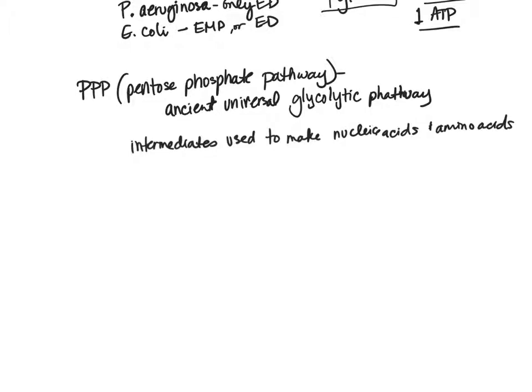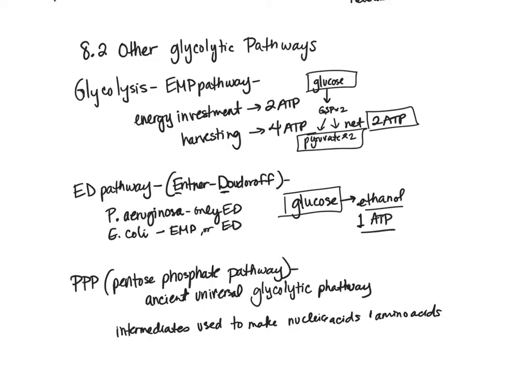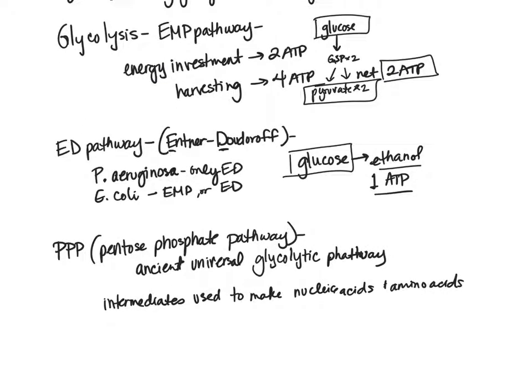So if an organism has the ability to choose between these three different pathways, and the bacteria is in a situation where it just needs a lot of ATP, it doesn't necessarily need to make nucleic acids. Maybe it's not going through division right now, so it doesn't need to go through replication, or making RNA, or maybe it doesn't need to make proteins right now. Right now it's just focusing on making energy. So maybe the EMP pathway is the best way to go for that organism because it gets the most ATP out of it.